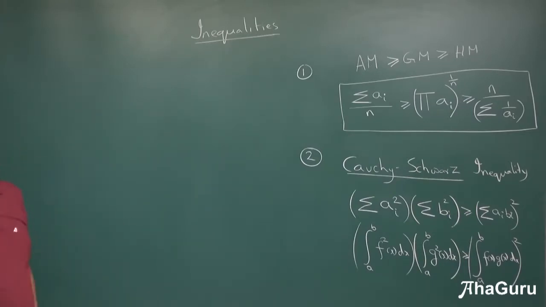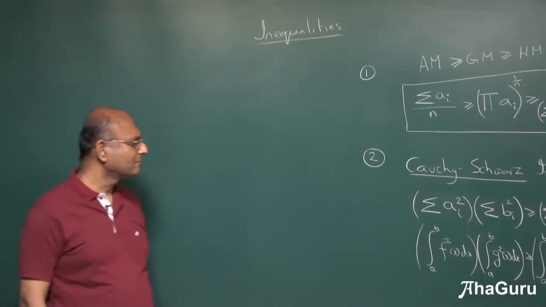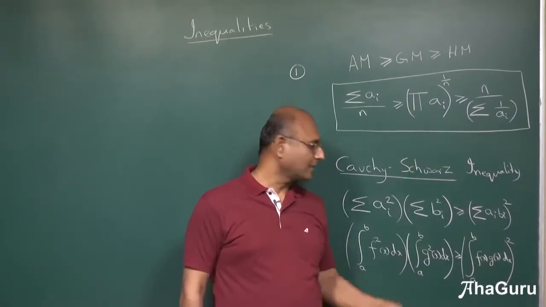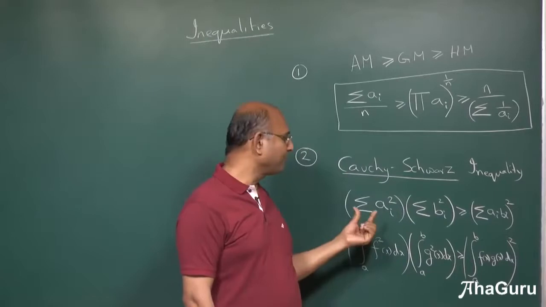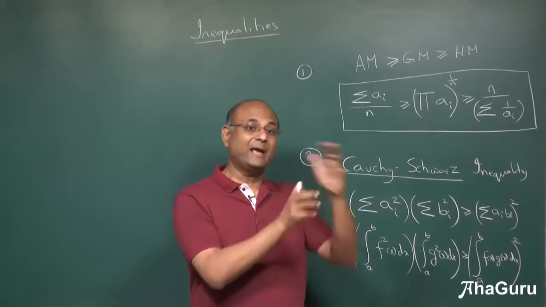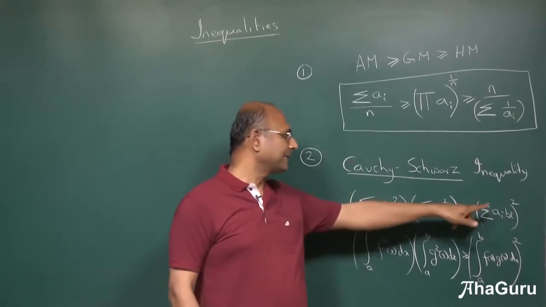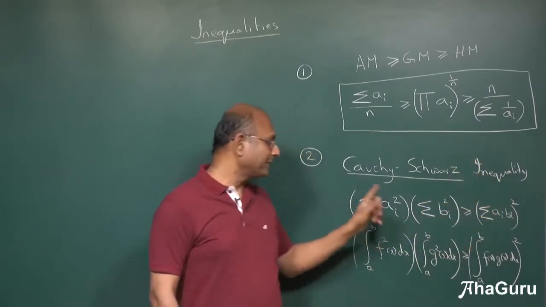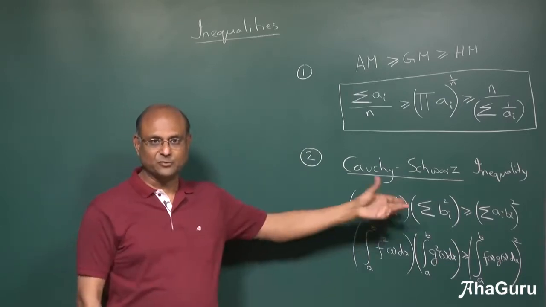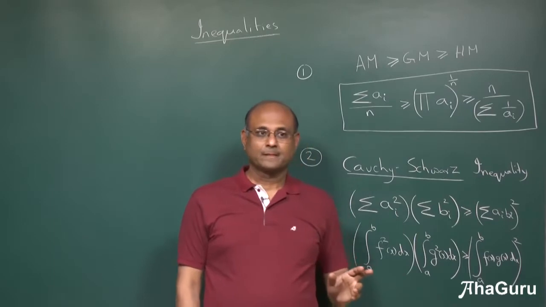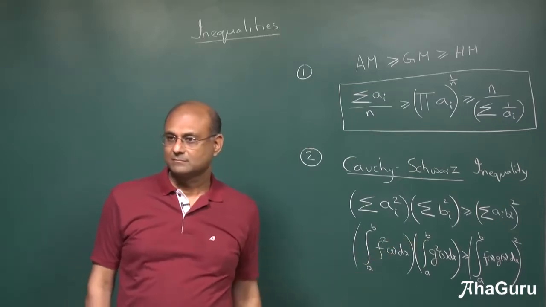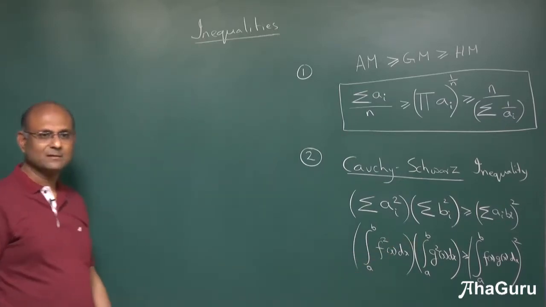Is this obvious? A1 B1 plus A2 B2 plus A3 B3, the summation whole square. Correct. This is also summation. Sum of AI squares into sum of BI squares is greater than sum of AI BI whole square. That is basically the whole square term is smaller than the product of the squares. Product of the squares, sum of squares, is bigger than the product summed, sum of products whole square. Is it an obvious statement?